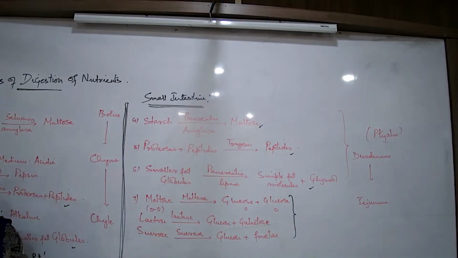इससे आगे intestine में digestion नहीं हो सकता है. The glucose and the fructose will not be broken down by any further enzyme in the intestine. Digestion is over for carbohydrates. So it is in this form that the glucose and the fructose and the galactose can enter the blood. This is the simplest form of carbohydrate digestion.